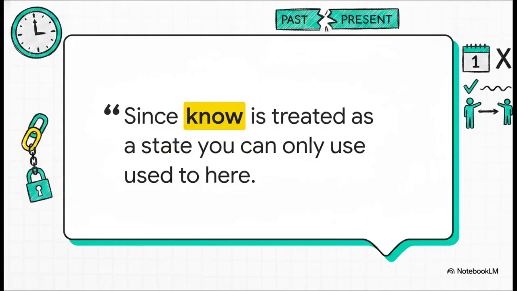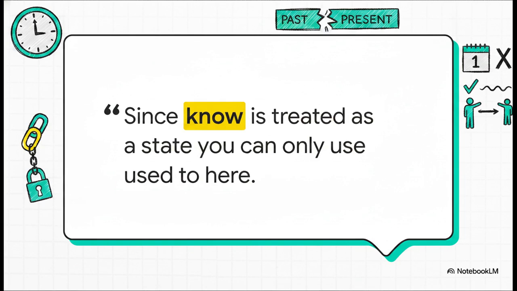As Peter McAfee, a grammar expert, perfectly summarizes in a discussion about past habits, verbs like know are locked into their state of identity, completely restricting the tenses and modifiers they can play with. You can't say, I would know him, to mean you used to know him. You have to say, I used to know him. The very nature of the verb dictates the entire architecture of the sentence around it.